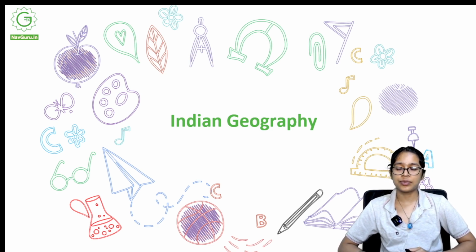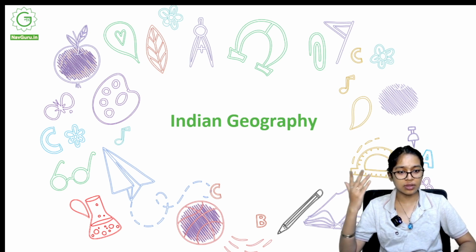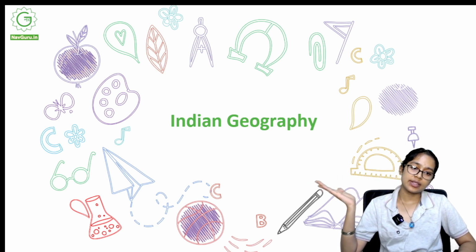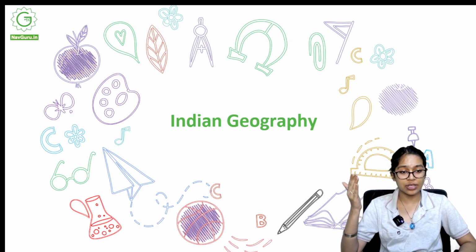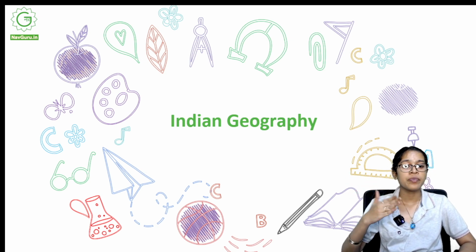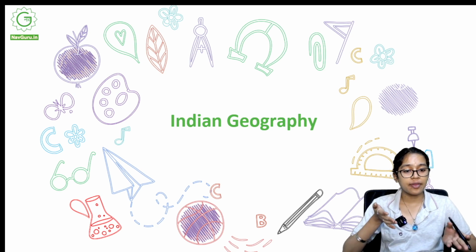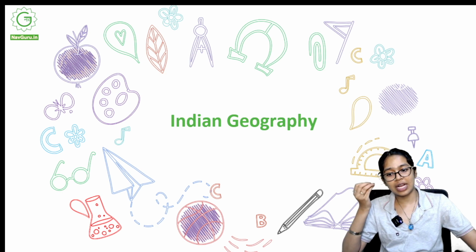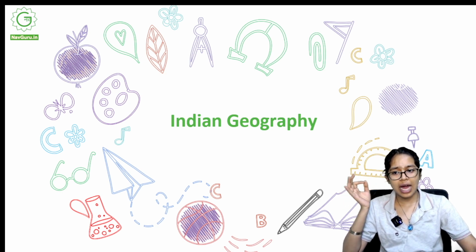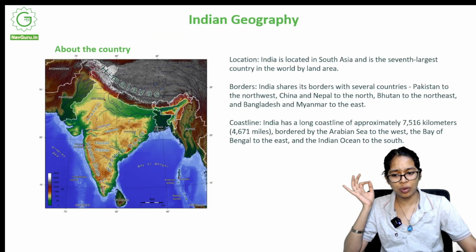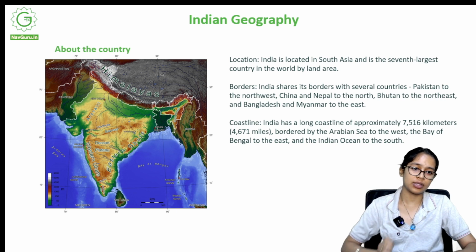It's the northern mountain range, then the Indo-Gangetic plain, then the peninsular plateau, then the coastal plains, and then the islands. We shall study this in very little detail, because I am expecting all of us to know enough about it.